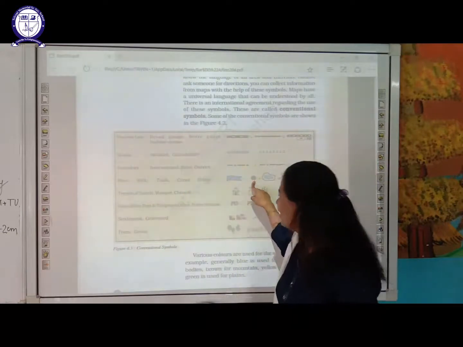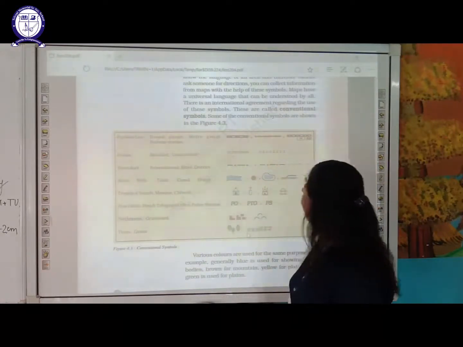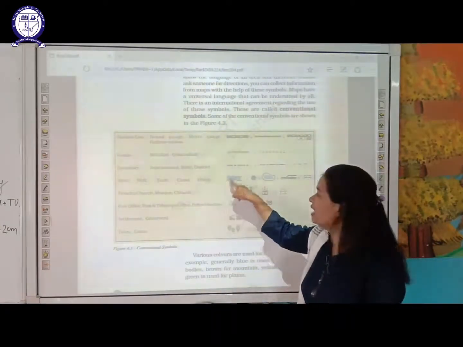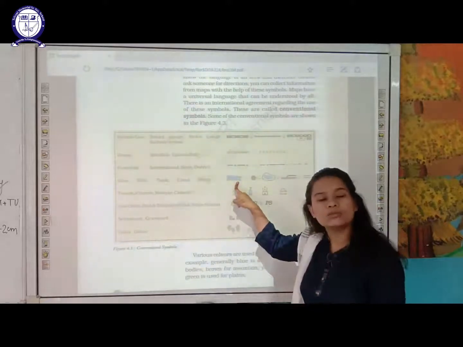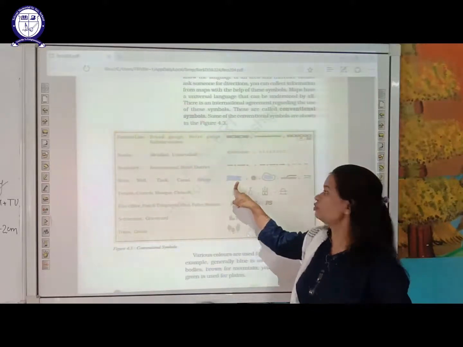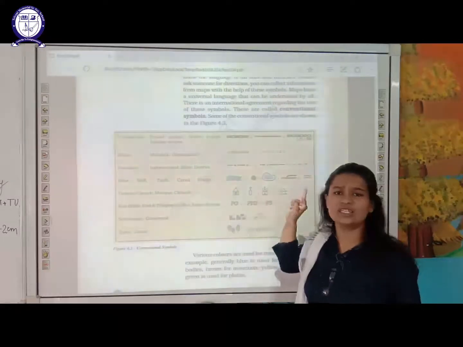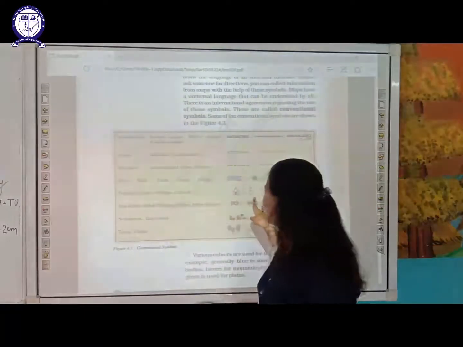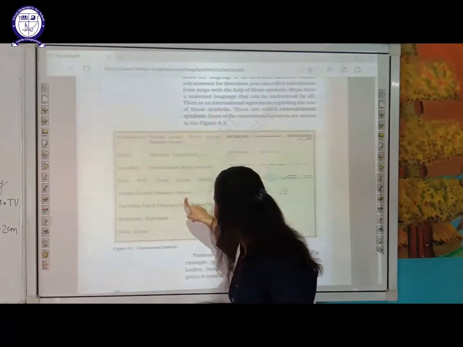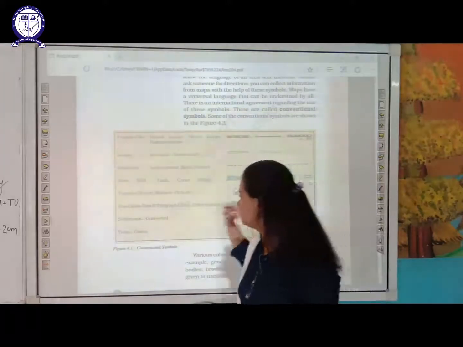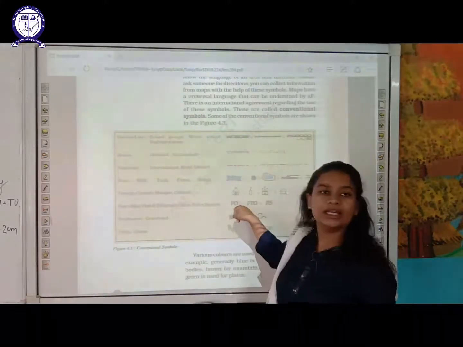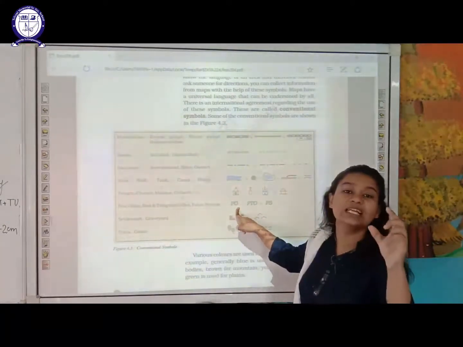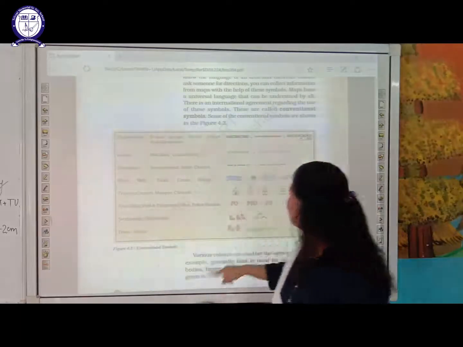For river, well, tank, canal and bridge, these are conventional symbols, because representing a river on a small piece of paper is not possible. So all these are conventional symbols. The next is temple. This is for temple, this is for church, then mosque, and then chhatri. These are the different symbols. The next is post office. I said a symbol can be images, pictures as well as letters also. First one is post office.